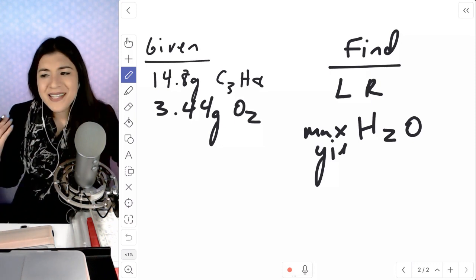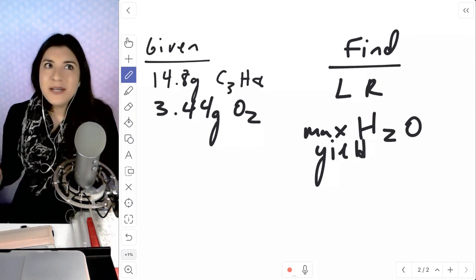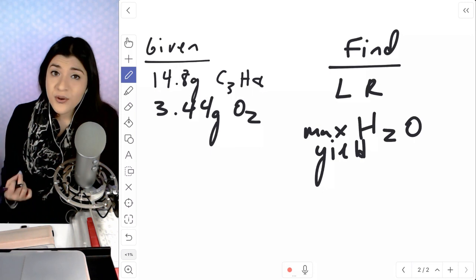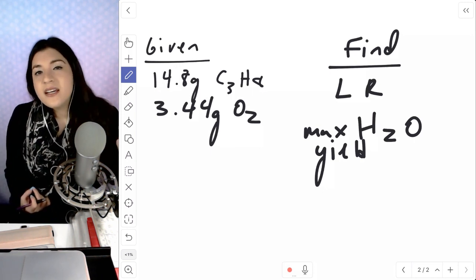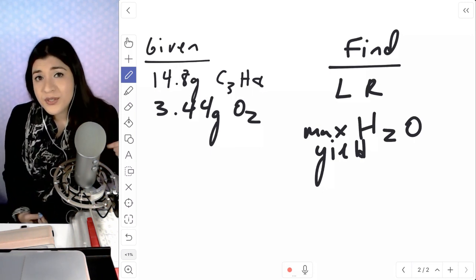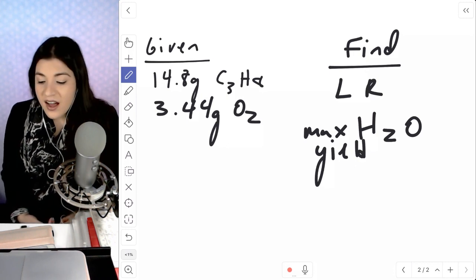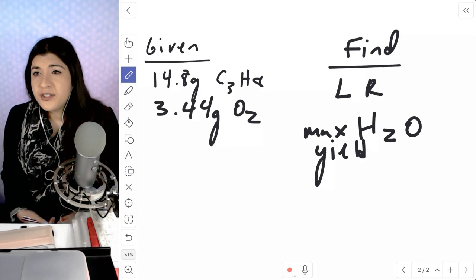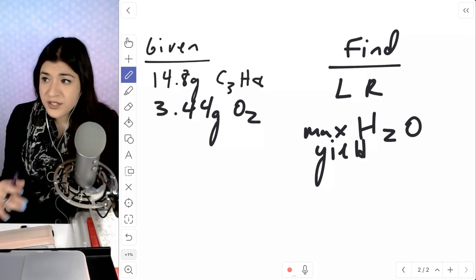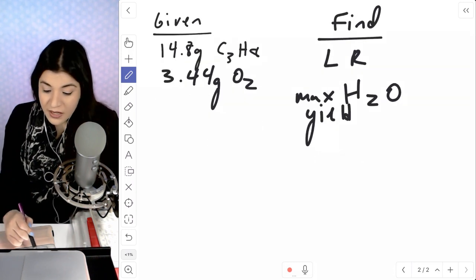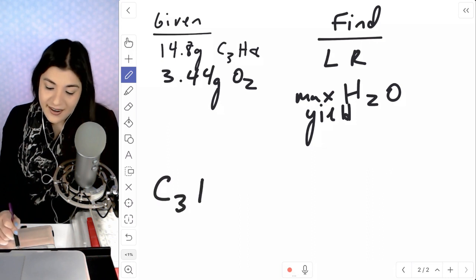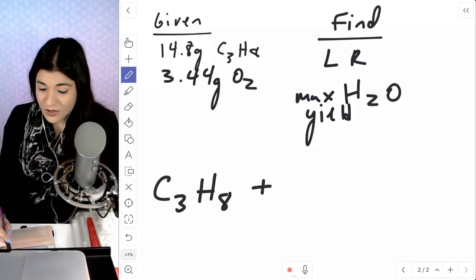Whenever they say maximum yield or minimum yield, they're just referring to the theoretical yield. The theoretical yield, once again, is whatever your limiting reactant produces. So the first step here is to figure out what our limiting reactant is, and we're also going to build a balanced equation. So actually, our first step is going to be building a balanced equation since we're not provided with that. As you might see here, they tell us our reactants, okay?